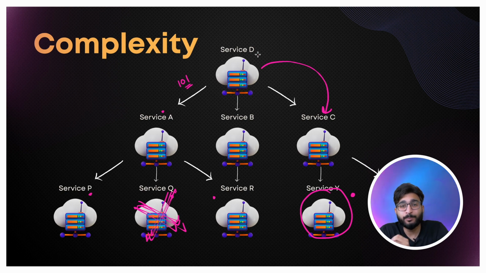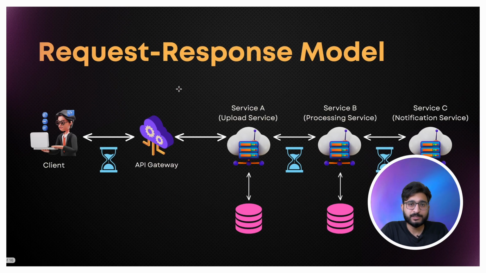So this is a problem in synchronous communication, because you created a request and then you are waiting for the response, and unless you get the response of that request, you can't make another one. That is the problem in synchronous communication, and I hope you got to know what synchronous communication is. Now let's talk about what is the request response model. The request response model is nothing but synchronous communication only.